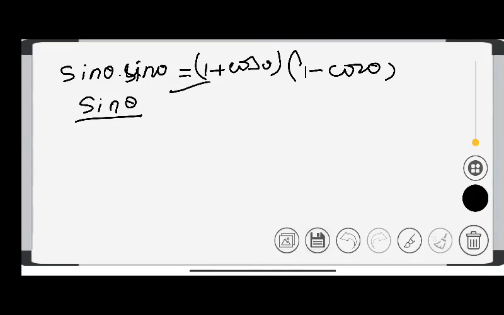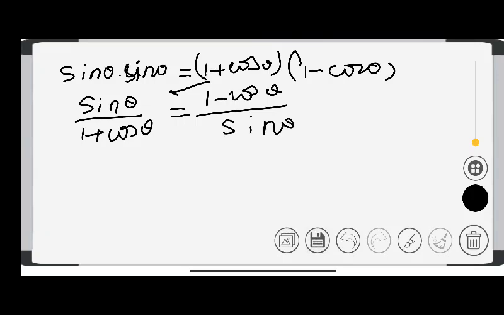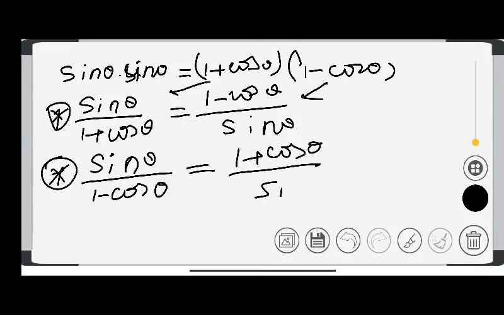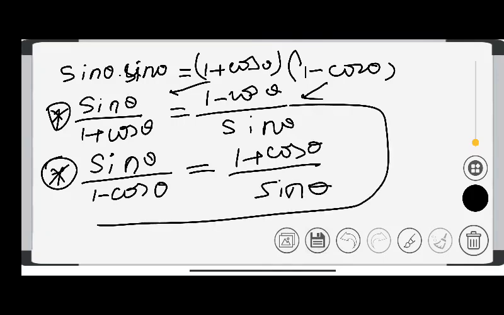If I send this to this side, it is written as 1 plus cos theta upon sine theta is equal to sine theta upon 1 minus cos theta, because the second one I have sent to this side. So this one is the first identity and this one is the second identity. If I send this one to this side, it means 1 minus cos theta and 1 plus cos theta are left here, and sine theta. So note down this.